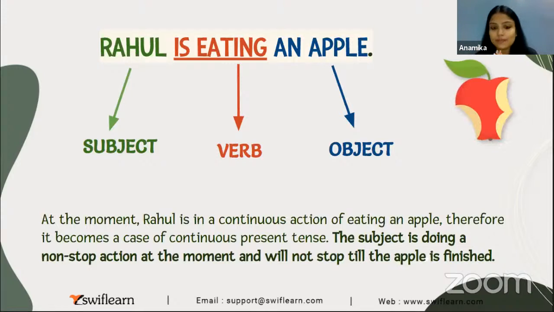Rahul is eating an apple and he is supposed to finish that apple. Yes. तो वो कब तक खाएगा? That action will be in progress for how much time? Till he finishes his apple. So this is again an example of continuous present tense. Clear? Any question? Any doubt? You can ask the question in the comment section and I'll be more than happy to answer your questions.